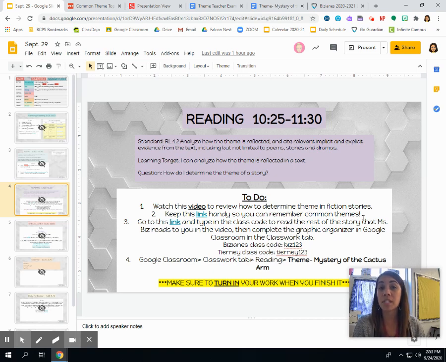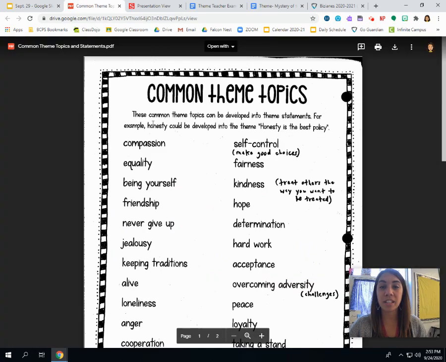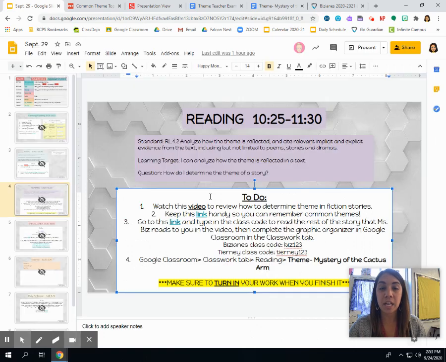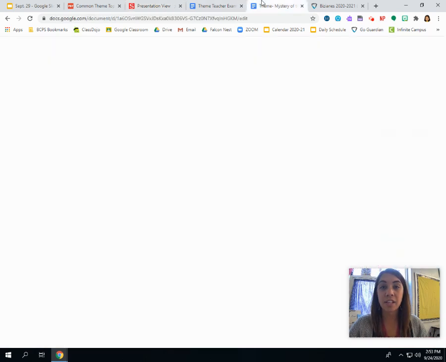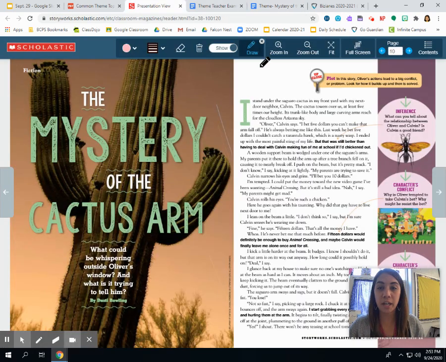Yesterday we found the theme of the text, the missing text, but today we're going to do it with another story that you know, The Mystery of the Cactus Arm. I want to show you again, you have this link handy. There are common theme topics that you want to keep in mind. And then today, I'm going to read the first half of The Mystery of the Cactus Arm and show you how I can find themes with evidence. And then you will go off on your own, just like yesterday, but with The Mystery of the Cactus Arm to find more themes. Here we go.